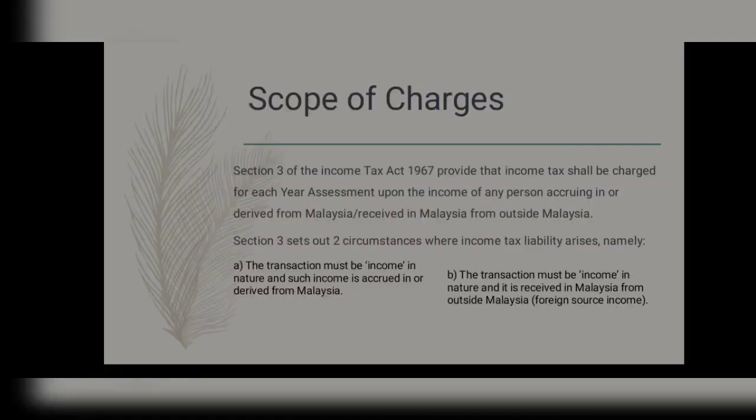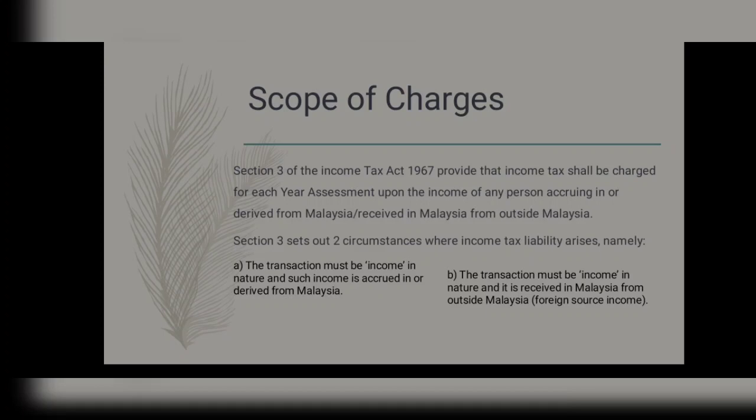Next, scope of charge. Section 3 of the Income Tax Act 1967 provides that income tax shall be charged for each year of assessment upon the income of any person accruing in or derived from Malaysia or received in Malaysia from outside Malaysia.